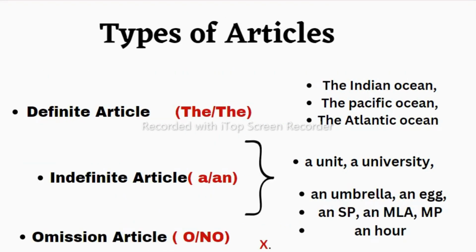So language is produced by different people, so it has variations. Some people believe the definite article is pronounced sometimes "thuh" and sometimes "thee". So the correct answer is: when your word produces a consonant sound, use the sound "thuh". And when your word produces a vowel sound, your pronunciation will be "thee".